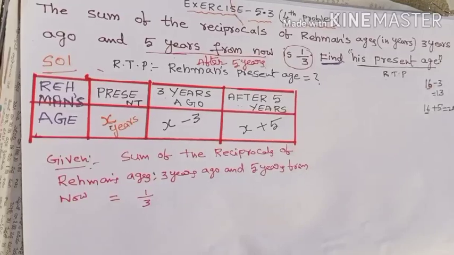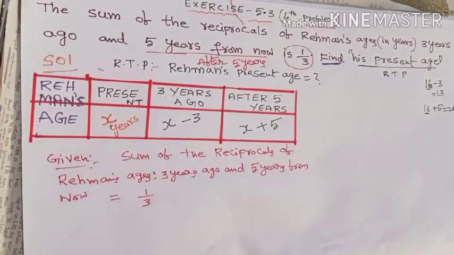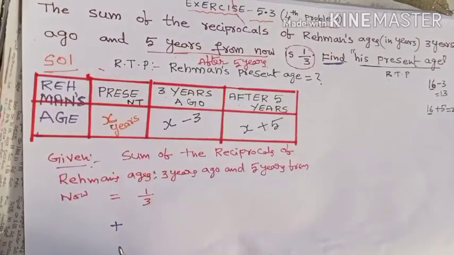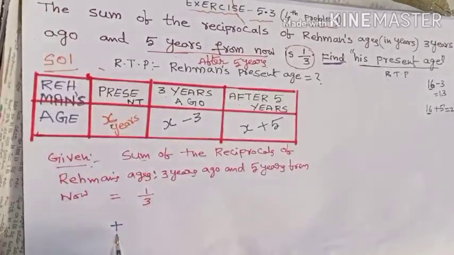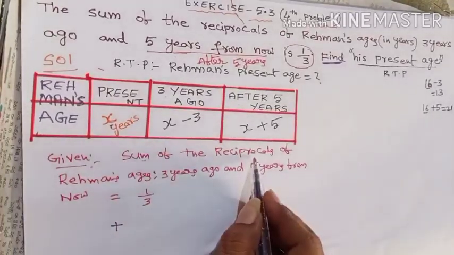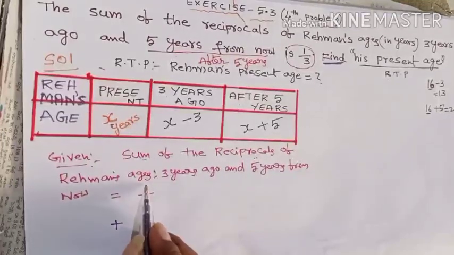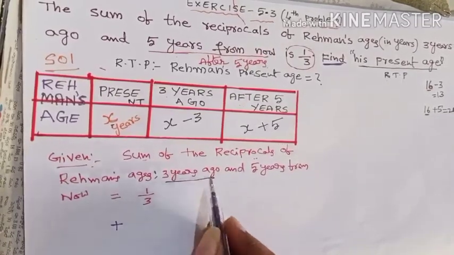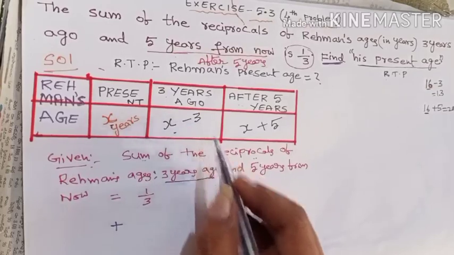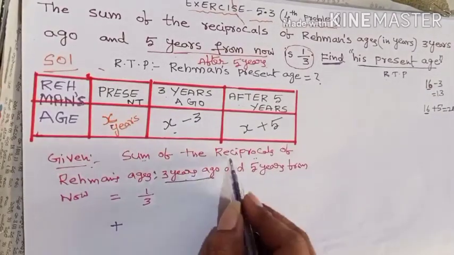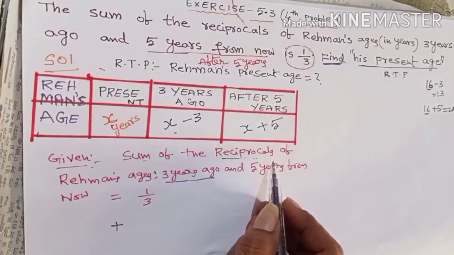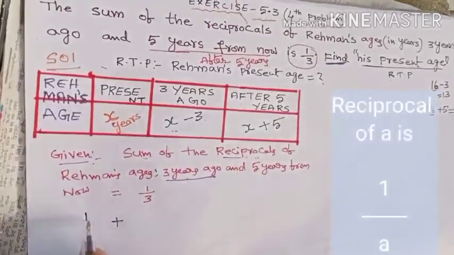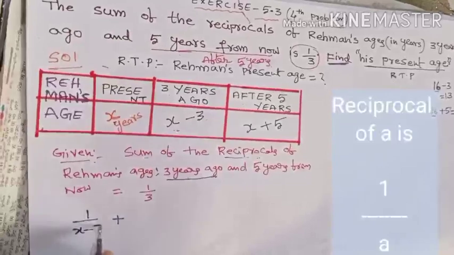According to our assumption, how can you get the sum? Sum means when you add, you will get the sum. You observe how I can write this equation. To take the sum, that means you have to use plus. Whose sum? Reciprocals. Whose reciprocals? Rahman's ages. At what stage? 3 years ago, the first one. 3 years ago, what is the age? X minus 3. But you have to take the reciprocal. Reciprocal means by reversing. If you have x minus 3 by 1, if you take the reciprocal, you get 1 by x minus 3, isn't it?